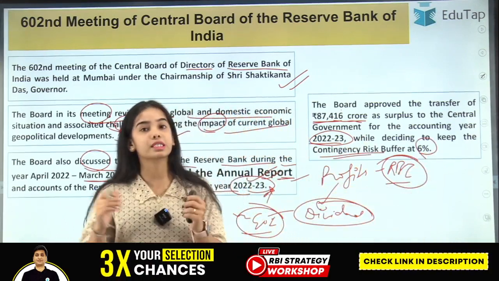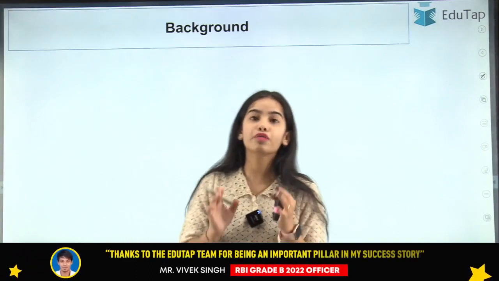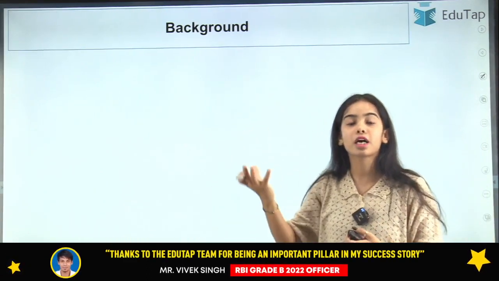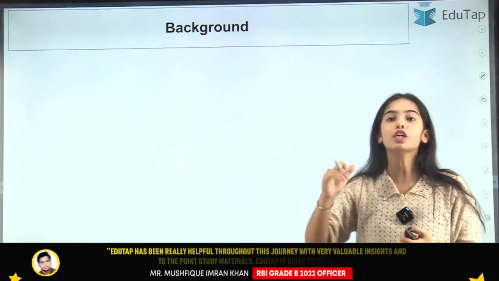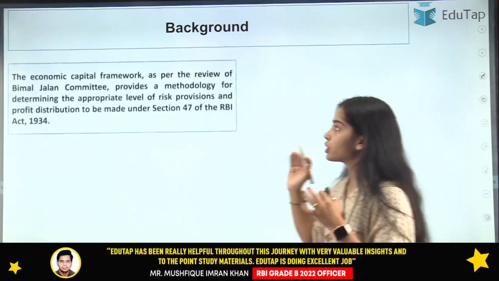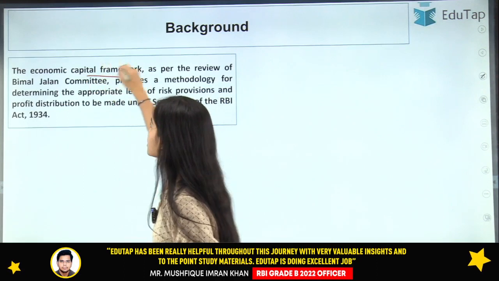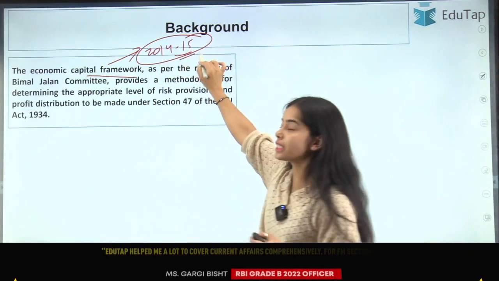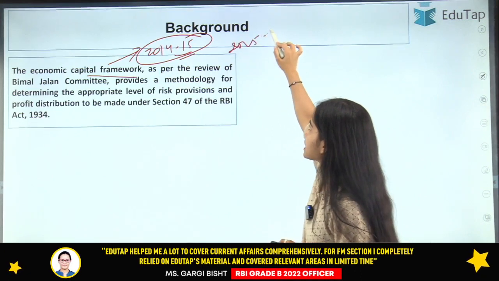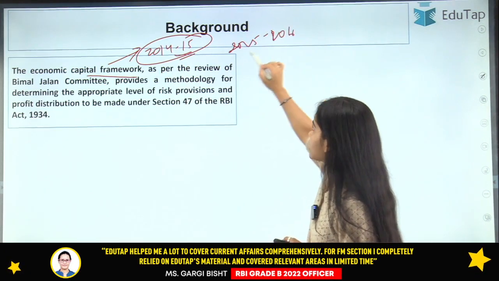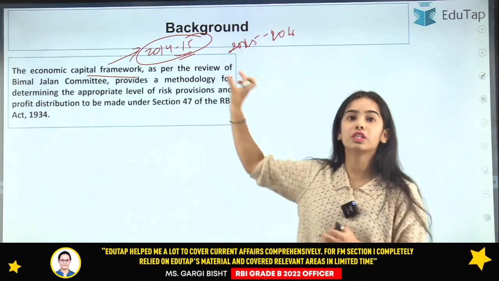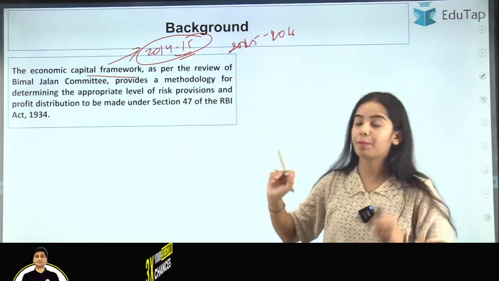So this we are going to discuss in the coming slides. First of all, let's understand the background, why the RBI is giving the surplus funds or surplus transfer to the government of India. The economic capital framework was released in 2014-15. It was operationalized in 2015-2016, and the review of this economic capital framework happened in